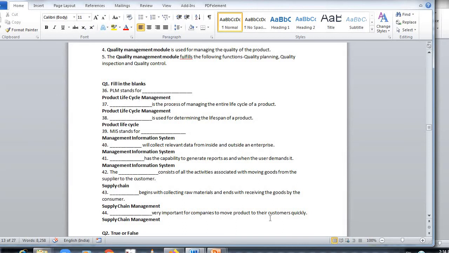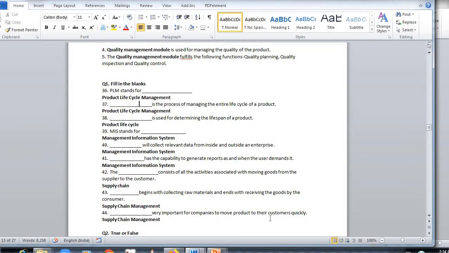MIS stands for Dash, management information system. Dash will collect relevant data from inside and outside of an enterprise, that is management information system. Dash has the capability to generate reports as and when the user demands it. Answer is management information system.